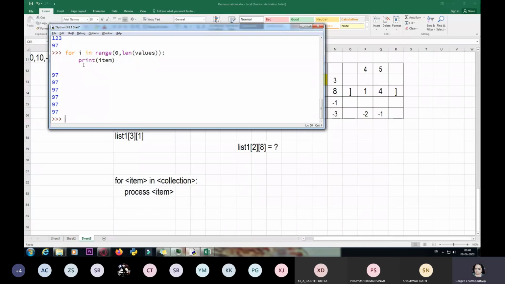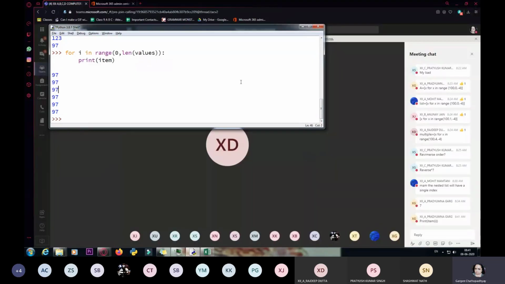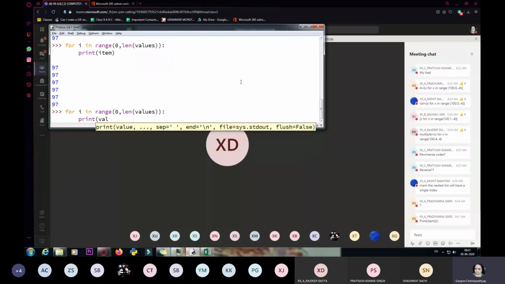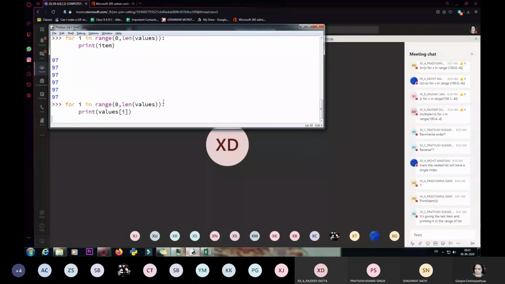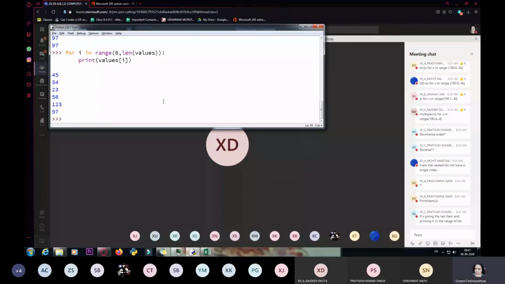Can anybody point out what is the error in this question? The first one is correct. But here, what is the name of my list? It is values. Name of my list is values. So I'm going to write values i. And this is how my list is going to print.